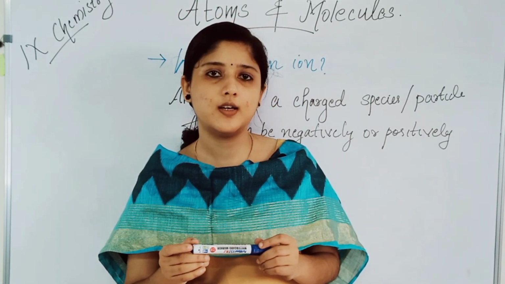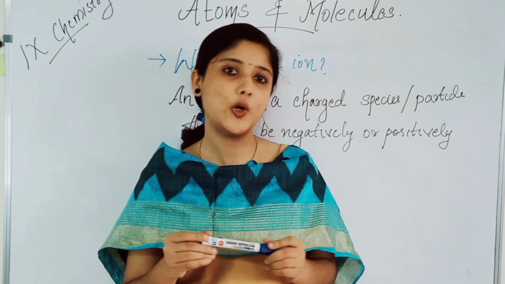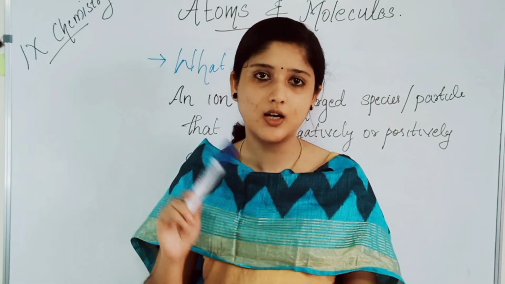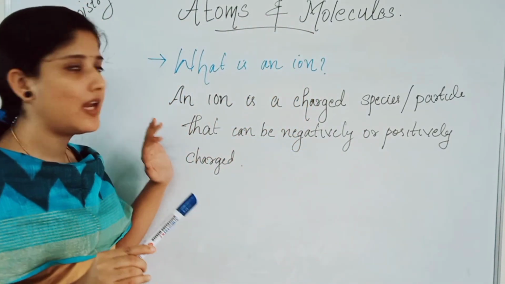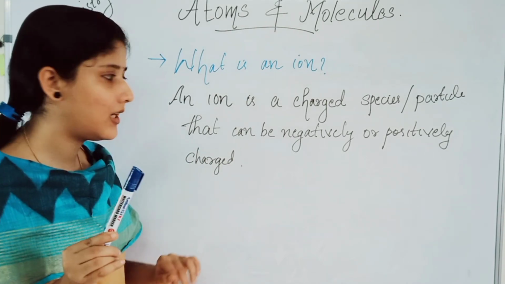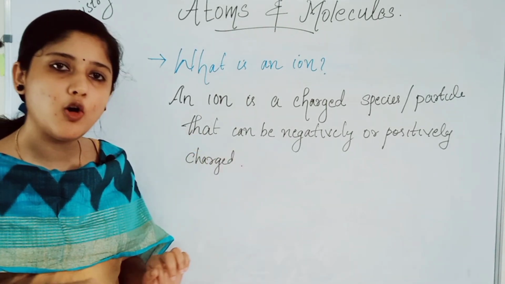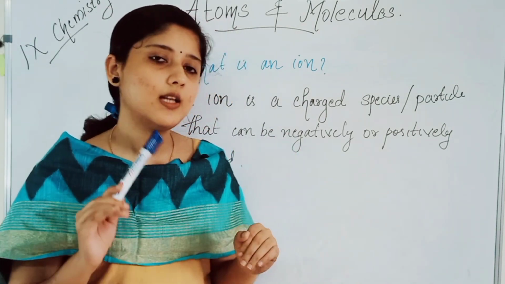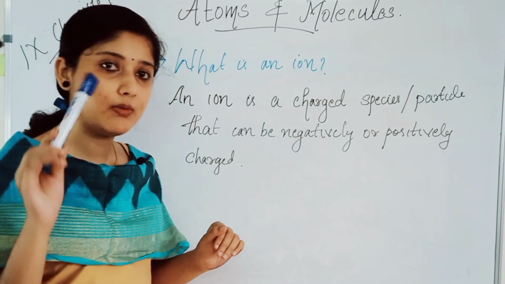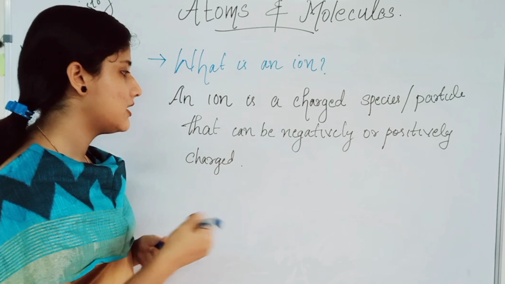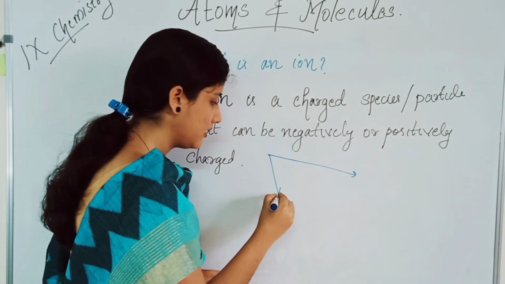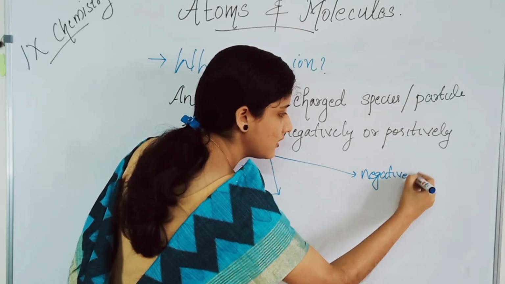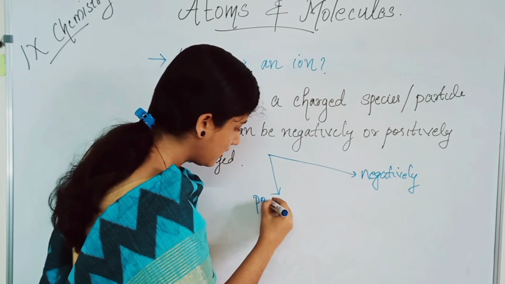Next topic is, what is an ion? I-O-N, ion. Ions are charged species or charged particles. The definition is, an ion is a charged species or a particle that can be negatively or positively charged. An ion is some species or particle that is charged. They can be positively charged or negatively charged.